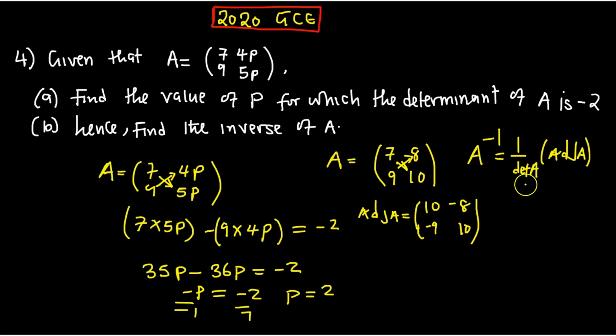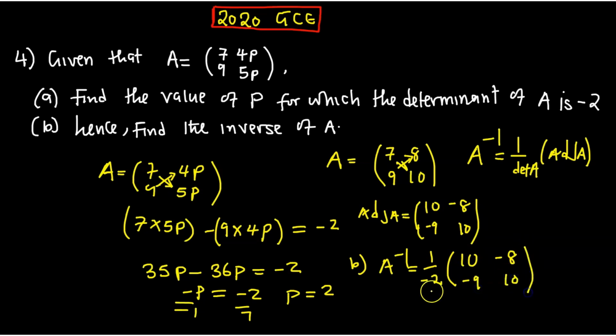Okay, so this is the adjoint. To the adjoint you multiply the inverse. So to find the inverse of A, that is question B, A inverse is equal to what? 1 over negative 2. The determinant is negative 2. I repeat at this point, don't use the value of P that you found. That is not your determinant. The determinant is here. So 1 over negative 2, multiply by the adjoint: 10, then negative 8, then negative 9, then 10.